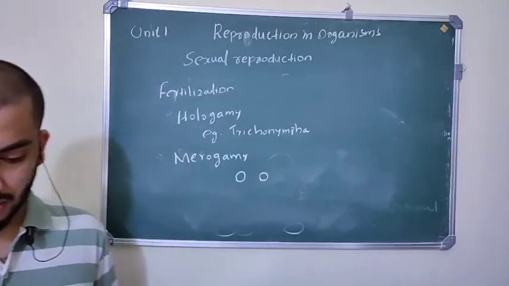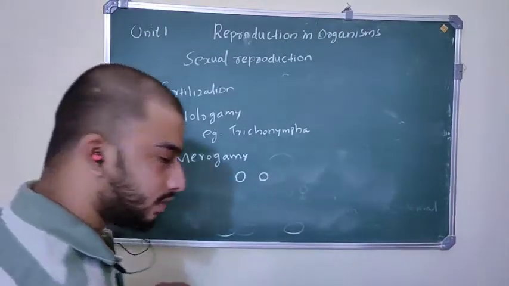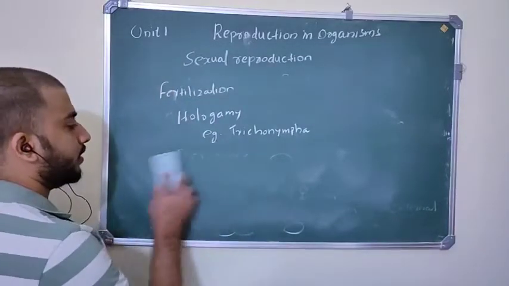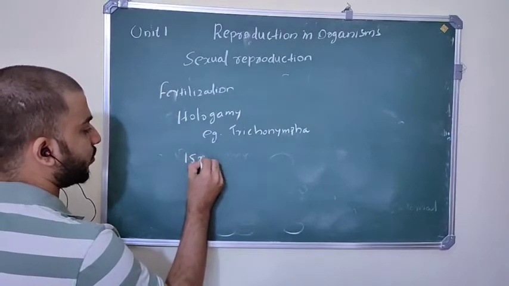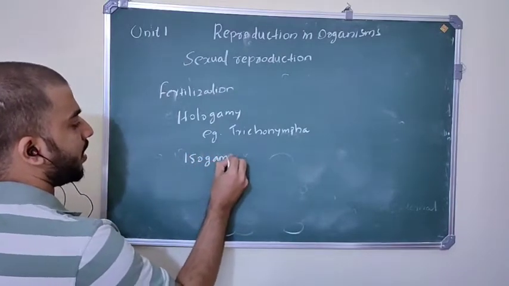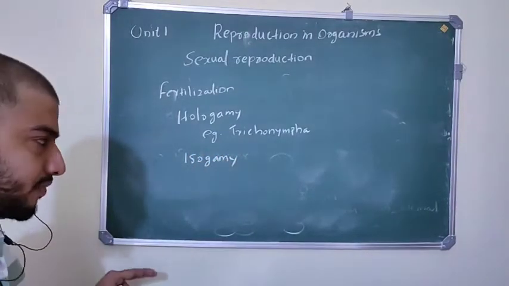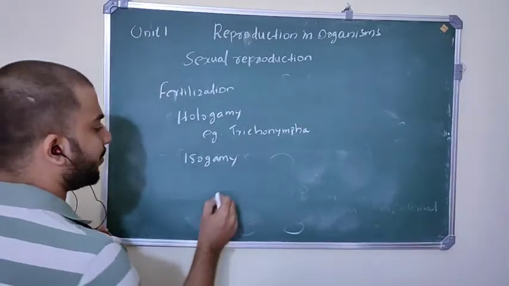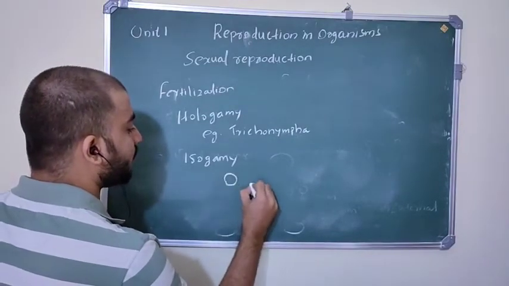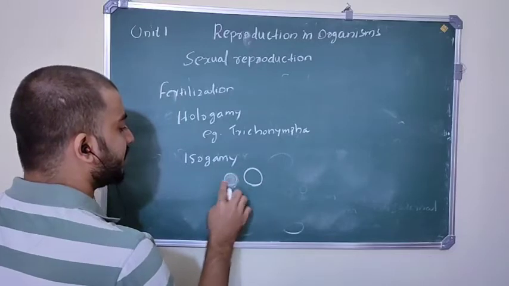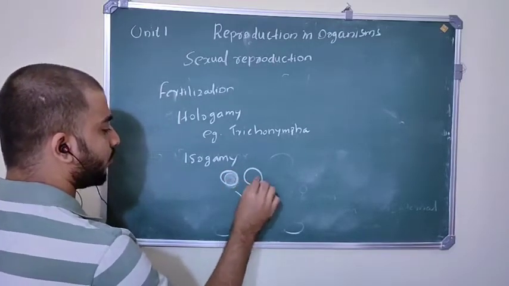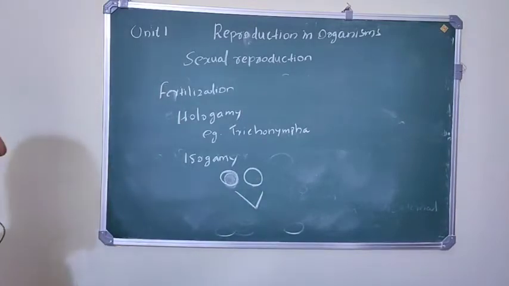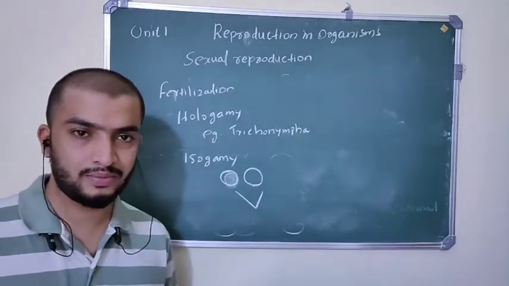Understood? And another type of fertilization, that is called isogamy. Iso means same, similar. Isogamy means it is the fusion of morphologically similar gametes, that is called isogamy.